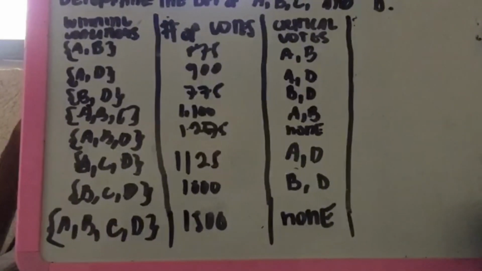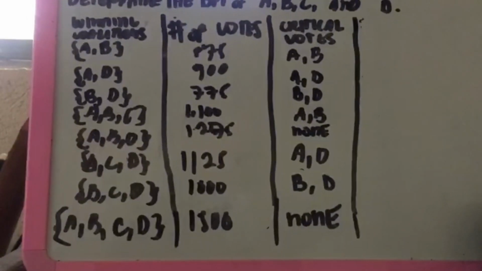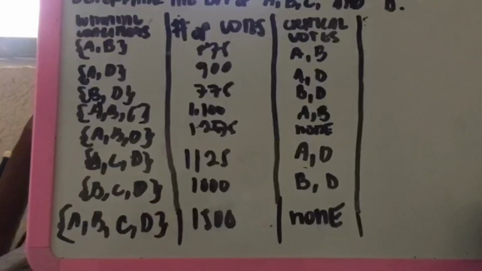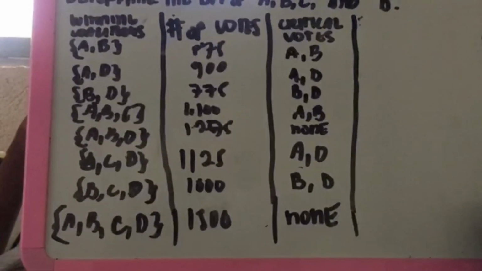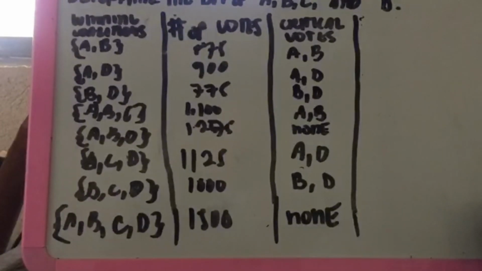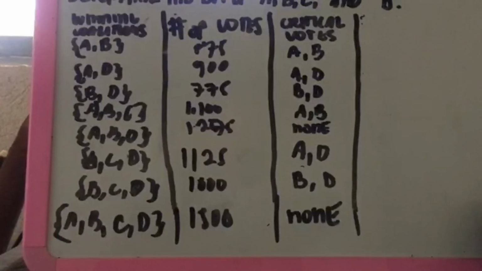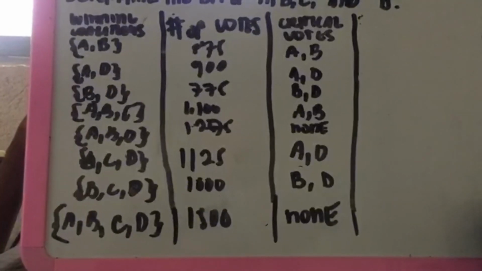And for the ACD, it has 1,125 votes, and it has critical votes of AD. And for the BCD, it has 1,000 votes, and it has critical votes of BD. And for the ABCD, it has 1,500 votes, and it doesn't have any critical votes.